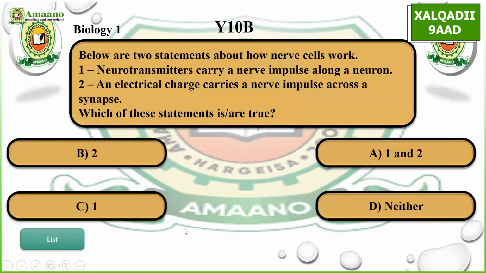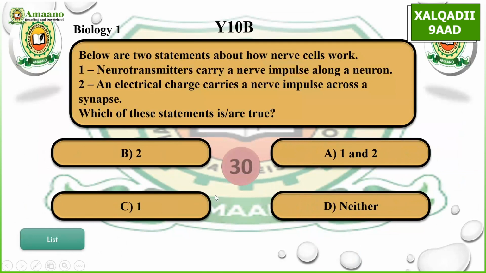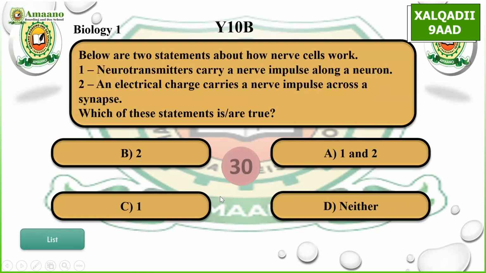Boys, choose a question. Biology 1. Below are two statements about how nerve cells work. 1, neurotransmitters carry a nerve impulse along a neuron. 2, an electrical charge carries a nerve impulse across a synapse. Which of these statements is or are true? A, 1 and 2, B, 2, C, 1, D, neither. C. C, correct.